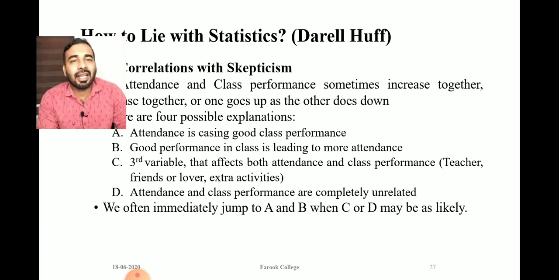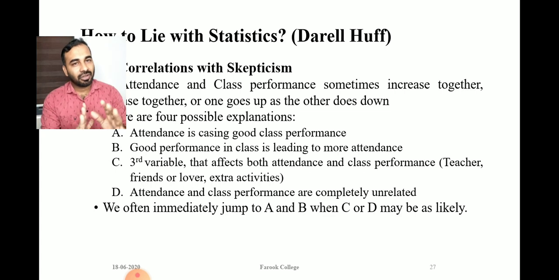Or sometimes his or her lover may be in the class itself, and because of these things he is coming every day to the class. Or he is engaged in extra activities like NSS, NCC and all, and that's why he is not attending the class.